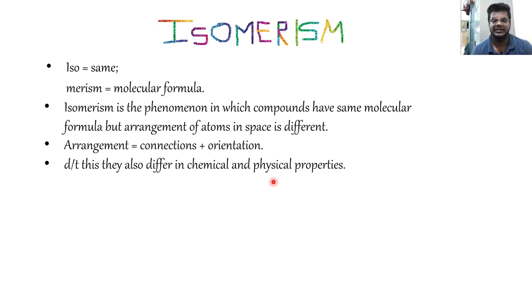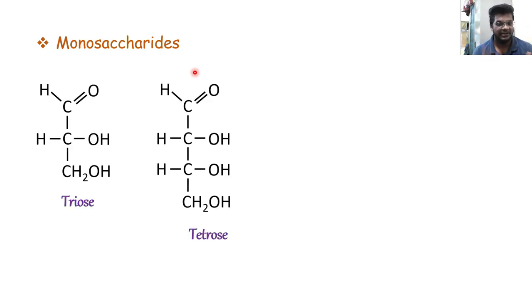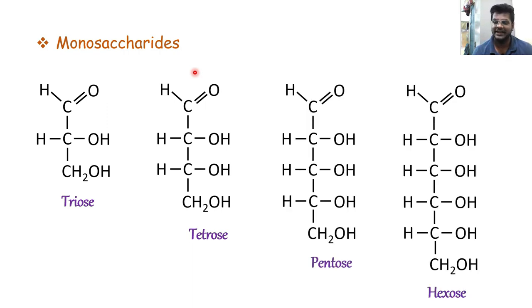Now due to this phenomenon, these compounds also differ in their chemical and physical properties. Obviously, some might have different melting points, some might have different boiling points, some would be reducing sugars, some would be non-reducing sugars. So that depends. Okay, now when we learn isomerism in carbohydrates, we specifically focus on monosaccharides. What are monosaccharides? They are nothing but the simplest forms of carbohydrates. So if we see a range from 3 carbon to 6 carbon monosaccharides, we get triose, tetrose, pentose and finally 6 carbon hexose. So we will be learning isomerism especially in these 4 classes of compounds.